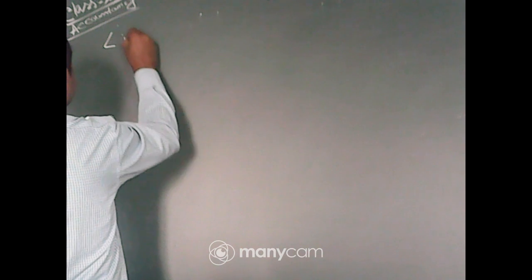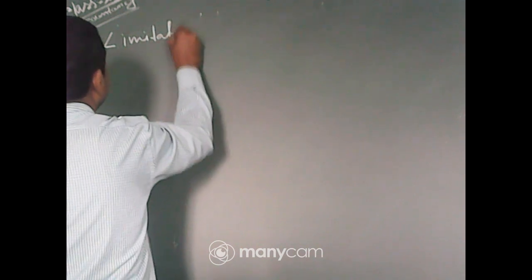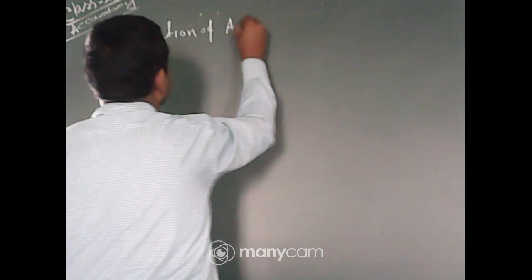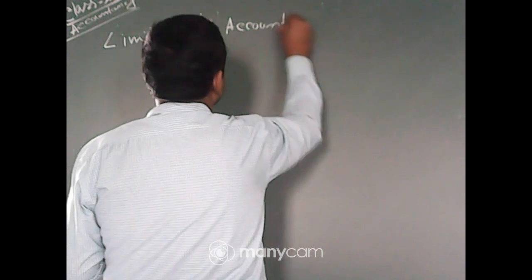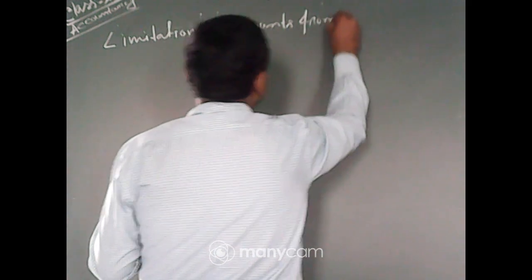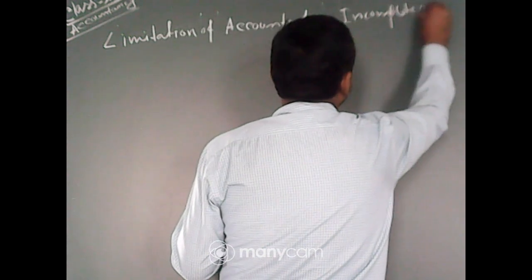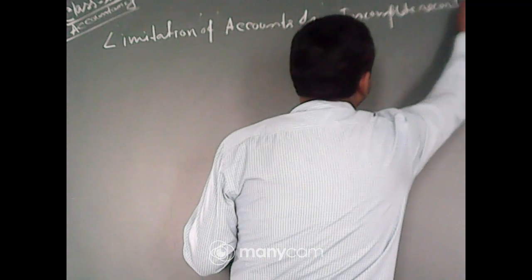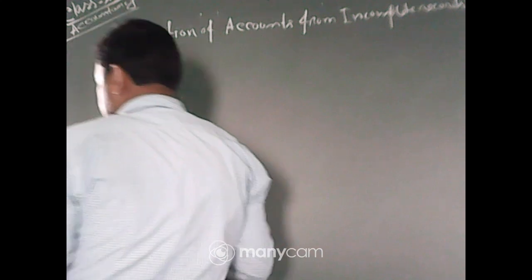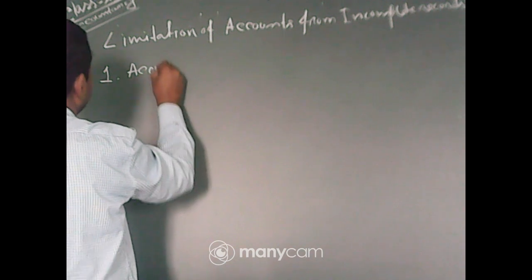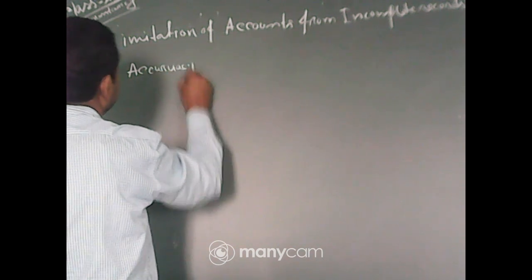Now, the first limitation of accounts from incomplete records, number 1, accuracy of accounts.